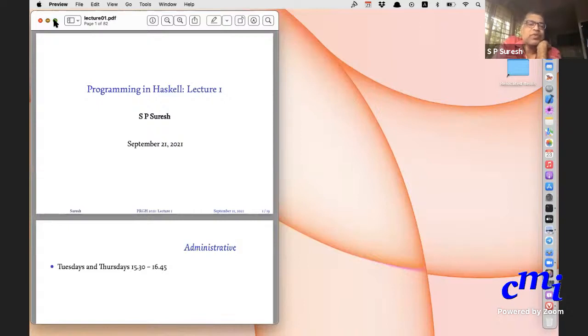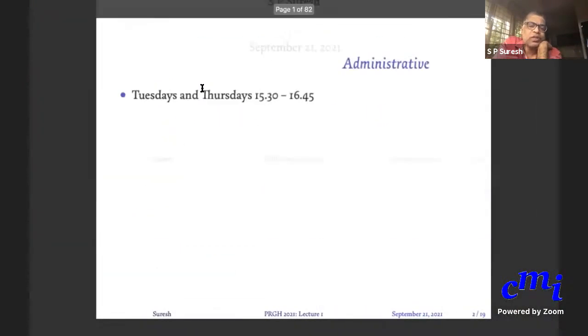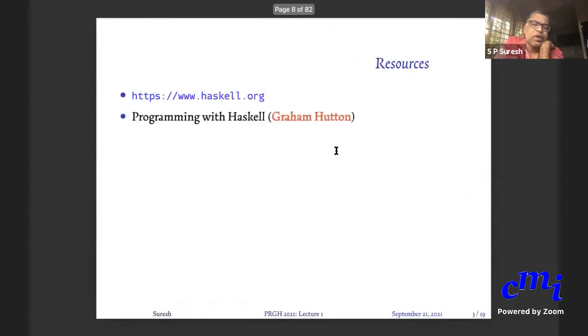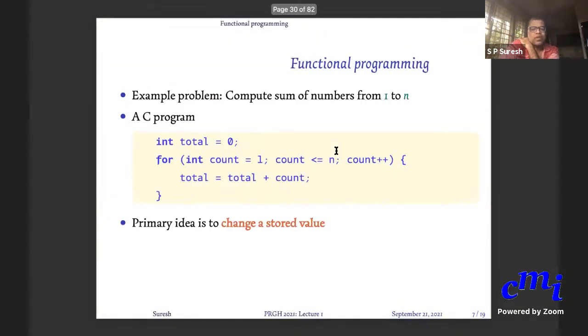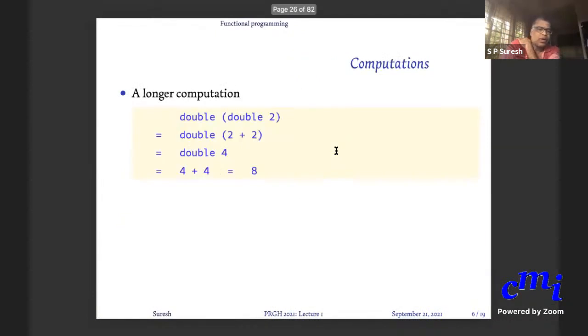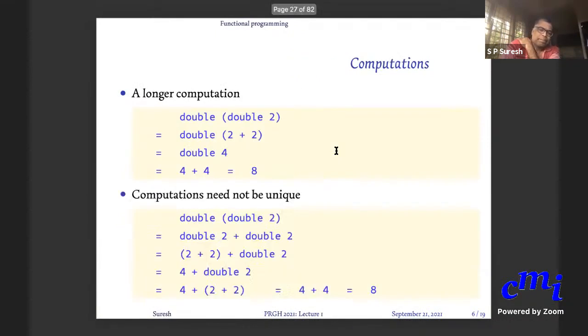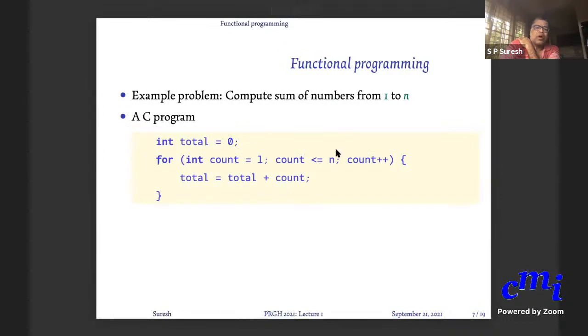In the previous class, we were looking at this, and at some point I think I went over too quickly towards the end. We were looking at the distinction between how you write functional programs versus how you write programs in a normal language like C. If somebody asks you to compute the sum of numbers from 1 to n in a language like C, you might do this.